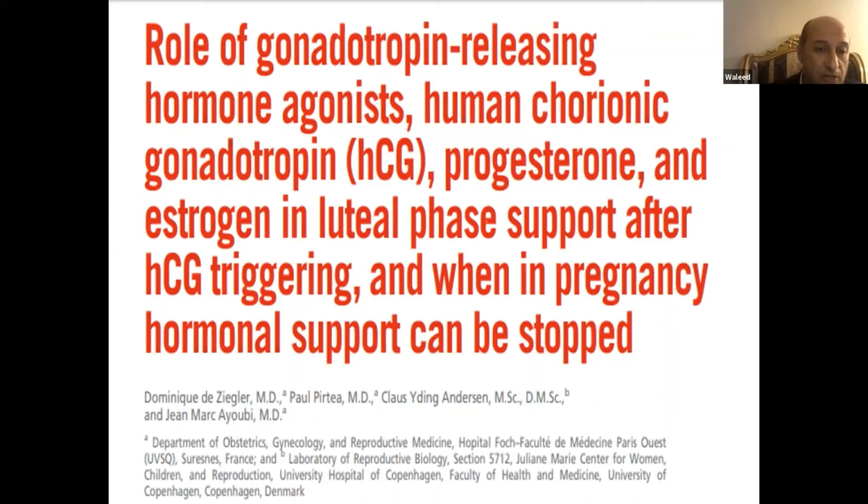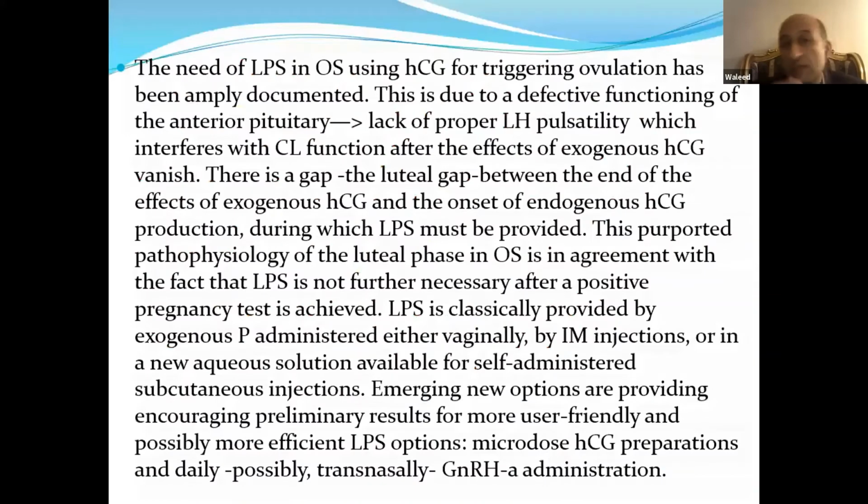This was published by Dominique De Ziegler, the great professor in Paris, France, in 2019, and it mentioned that the need for luteal phase support in ovarian stimulation using HCG for triggering ovulation has been amply documented. This is due to the effective functioning of the anterior pituitary, lack of proper LH pulsatility, which interferes with luteal function after the effects of exogenous HCG vanish.